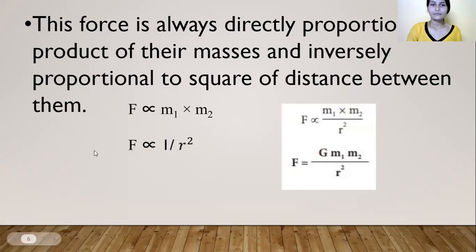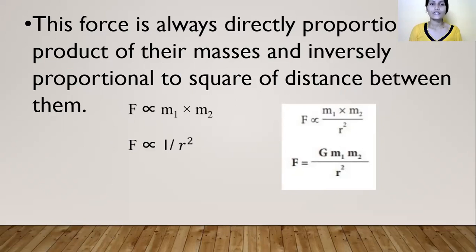In equation form, we can write force F is proportional to m1 into m2, and F is proportional to 1 by r square. Combined, F is proportional to m1 m2 divided by r square. So we can write it in equation form as F equals G m1 m2 divided by r square.